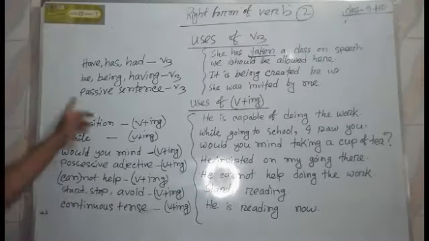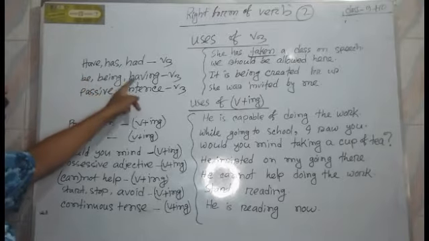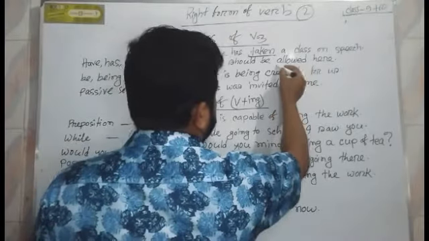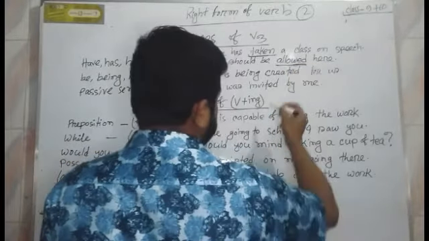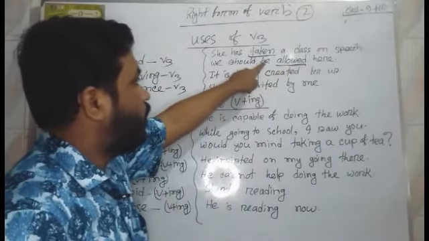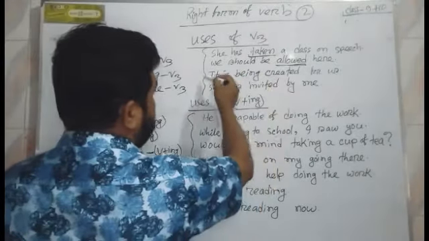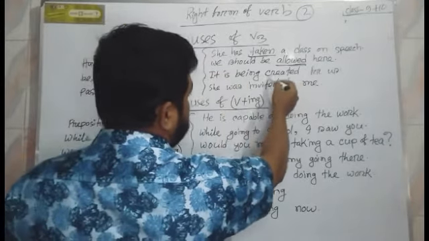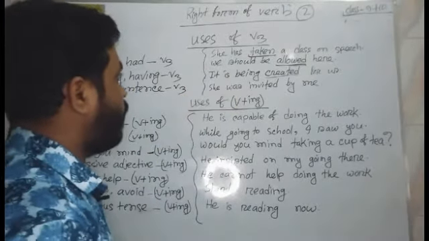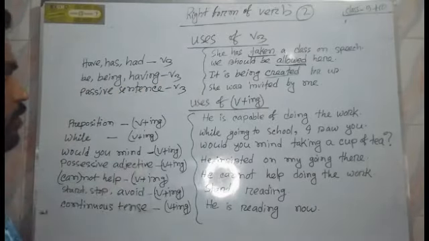And the second rule is after be, being, having, we use B3. Here the verb is allow. It is a third form of verb because it is used after be. And the second example is created. Created is B3 because it is used after being. So we use B3 after be, being, having.